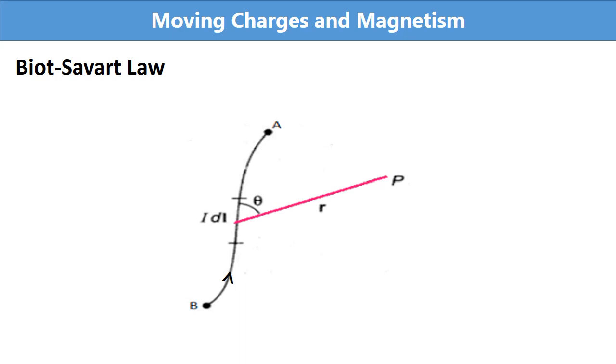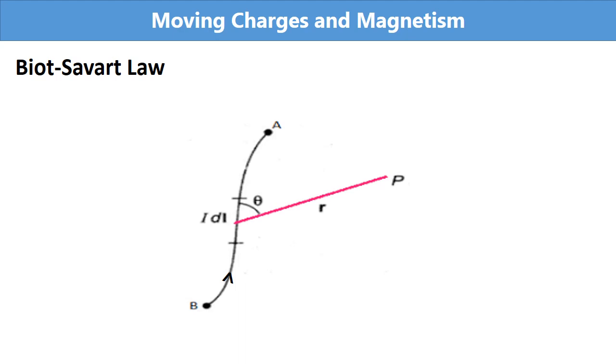For this magnetic field, Biot-Savart made a law. He named this magnetic field dB because it is a very small magnetic field. He says that if the length dl is larger, then the strength of the magnetic field will be more. Now, if the current is large, then also the strength will be more. That is, dB is proportional to length and dB is proportional to current I.